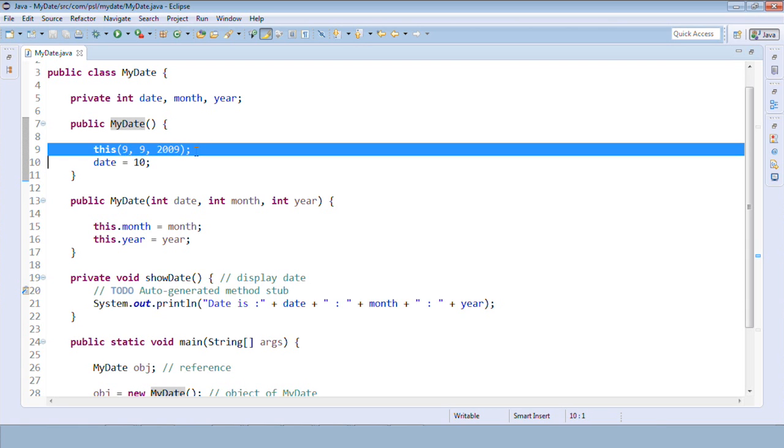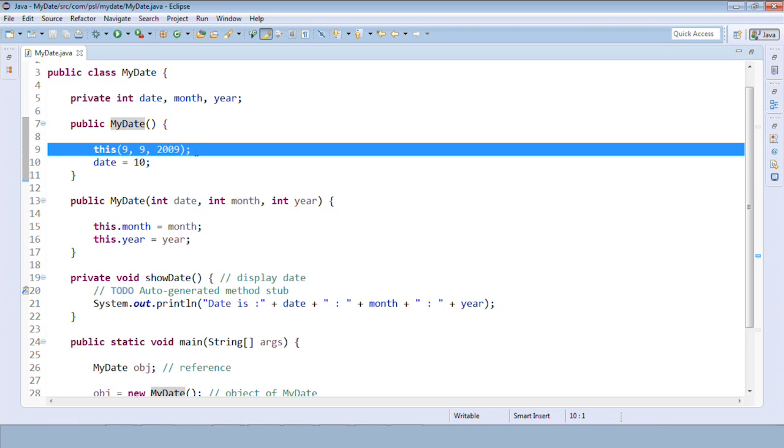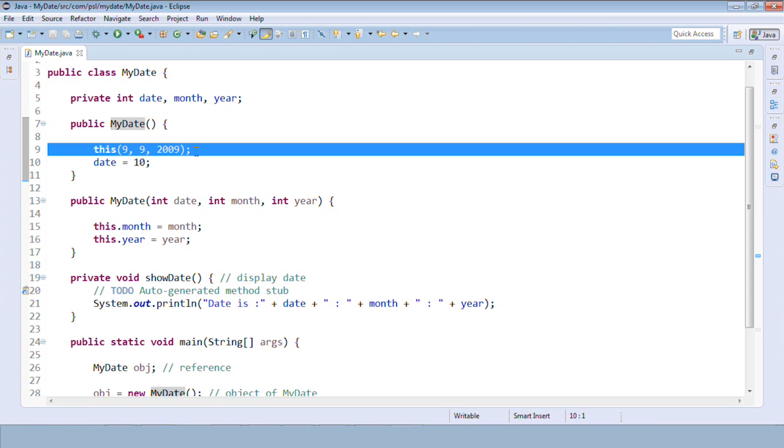There is one rule about constructor chaining: this statement should be the first statement in the constructor. This is a rule, remember this. Whenever we perform constructor chaining, it should be the first statement in the constructor.